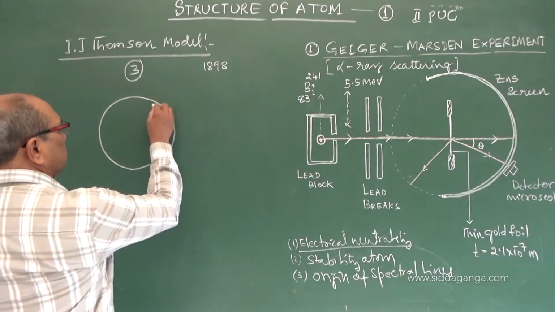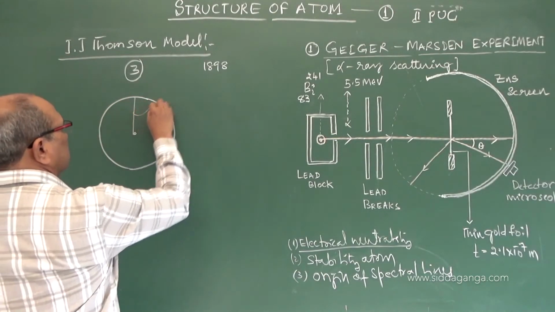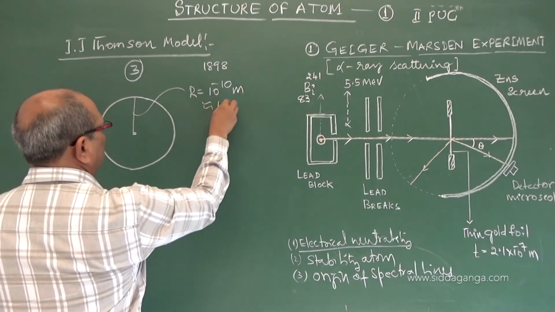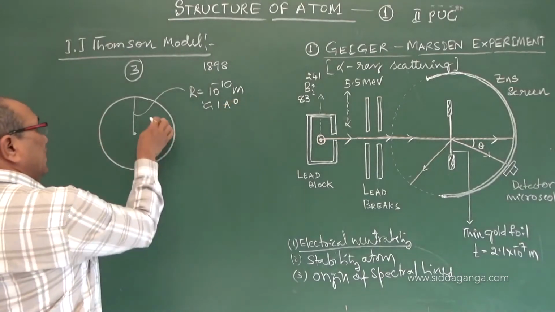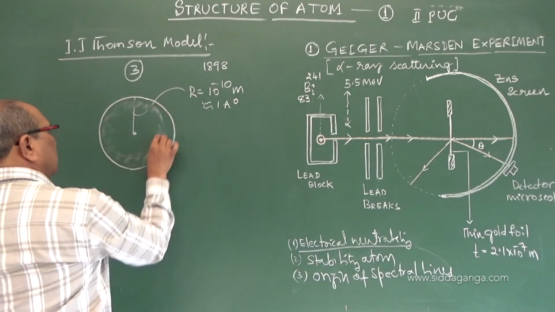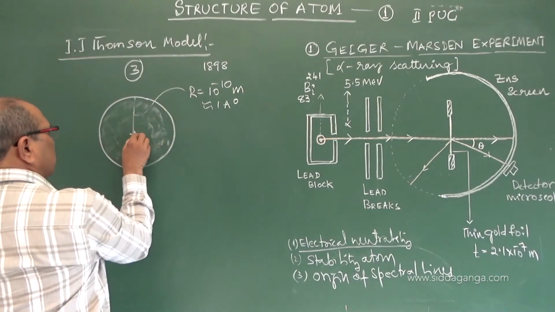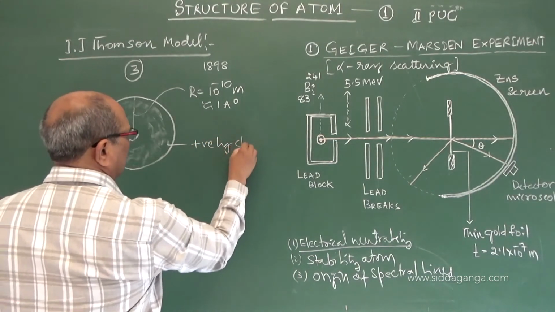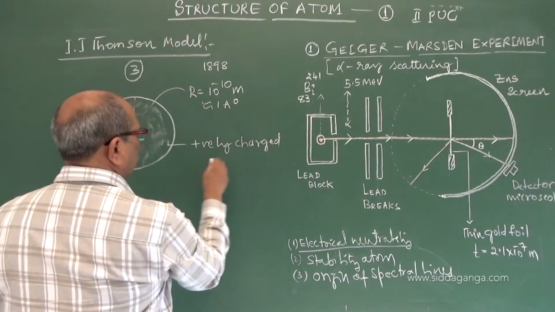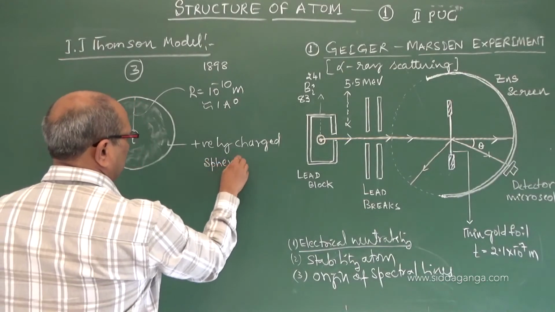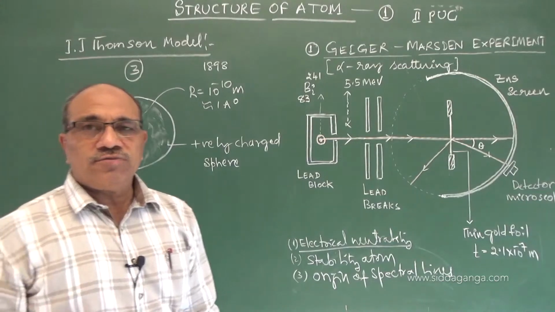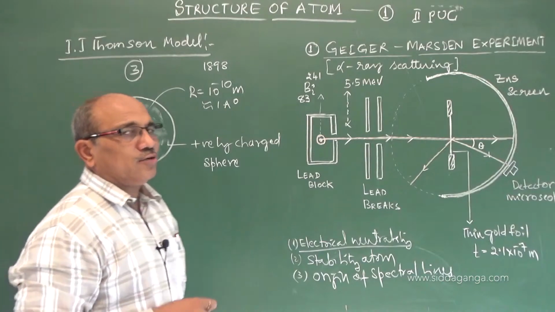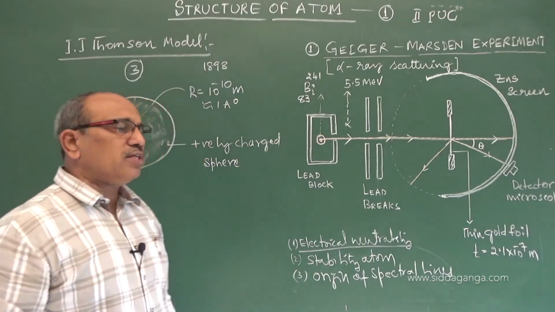Correctly, he came to the conclusion that the size of the atom is around 10 power minus 10 meter, or approximately 1 angstrom. And the entire volume of this sphere is with positive charge. It is taken as a positively charged sphere. However, the atom must be electrically neutral, and the electrons are very negligible in size.